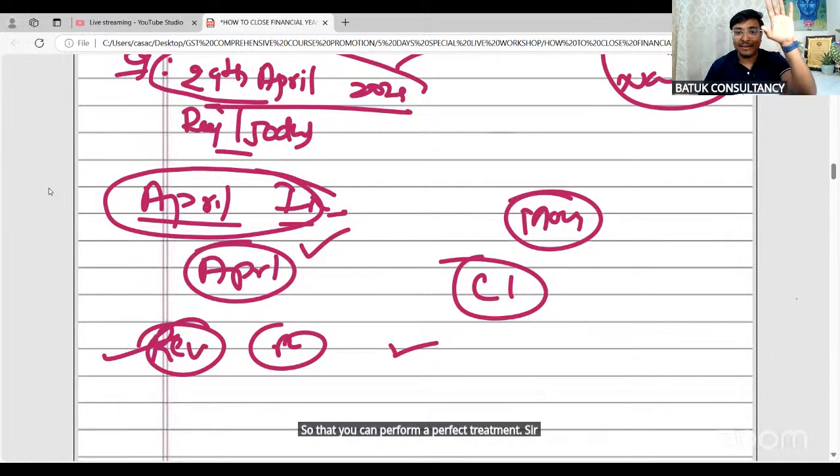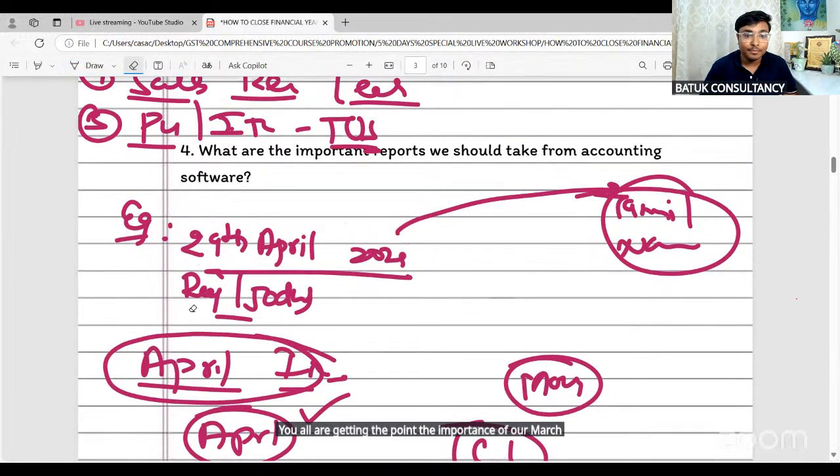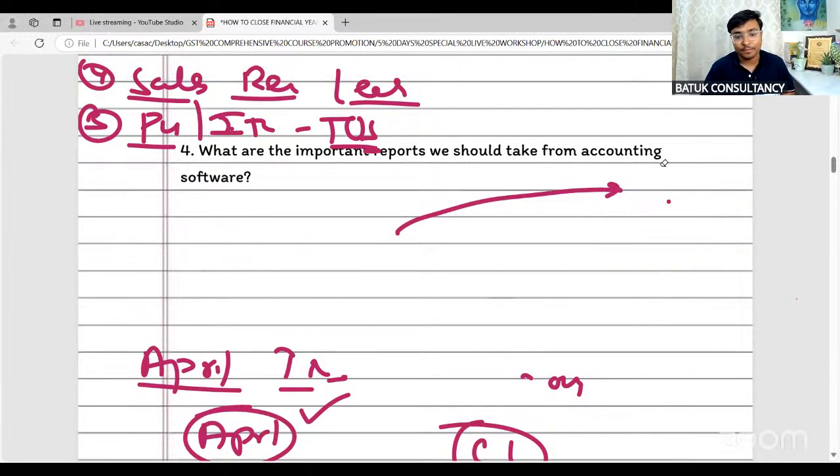Sir, how was the example? You all are getting the point, the importance of our March month. So the example was interesting.